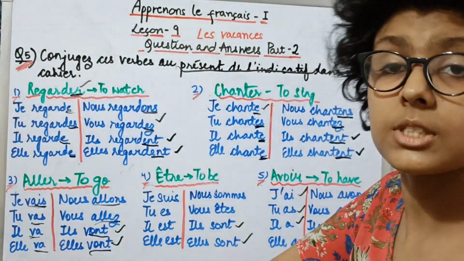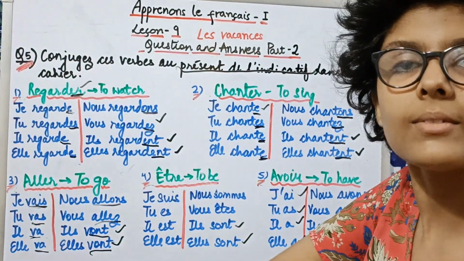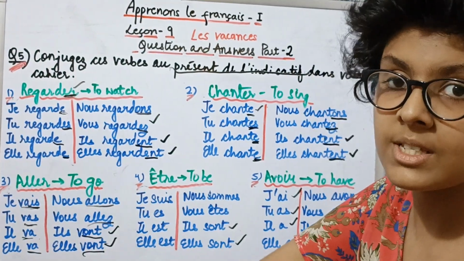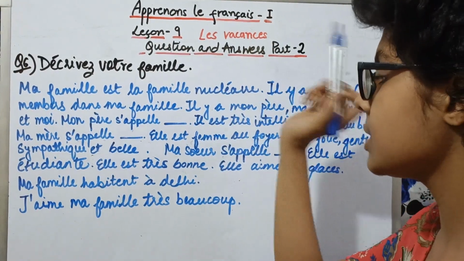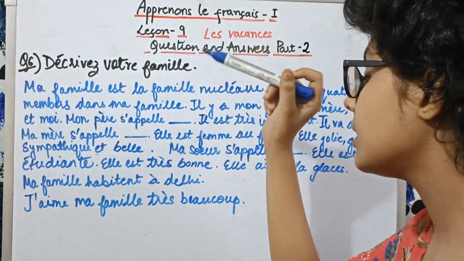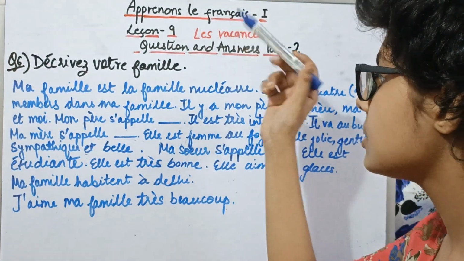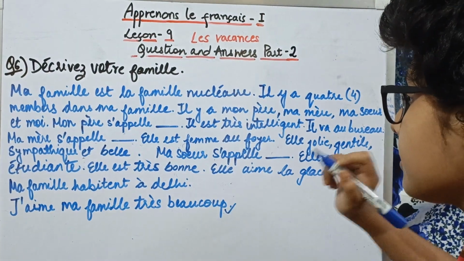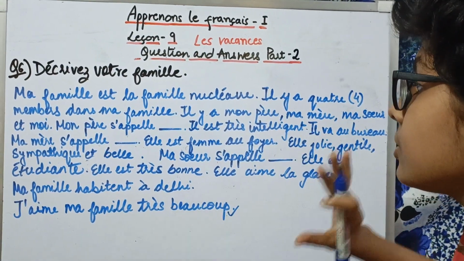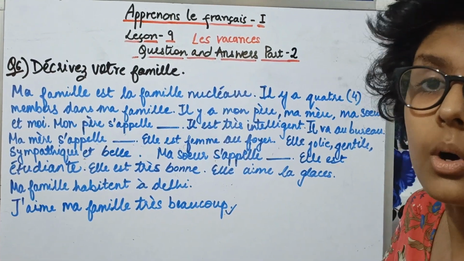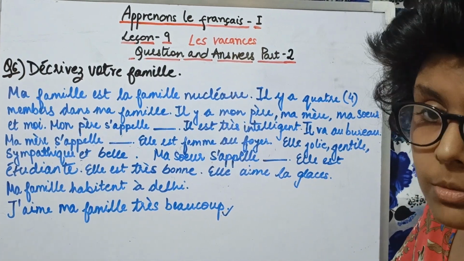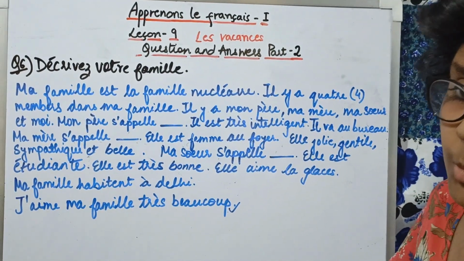So here we have successfully completed question number 5, and now let us go on to question number 6. So here we are at question number 6, and let us start reading it. Décrivez votre famille. It means describe your family. So this is just a demo paragraph that I have written according to my family, and you could do it on your own as per the members of your family, the number and the name of them.